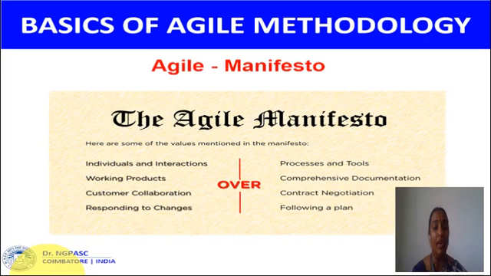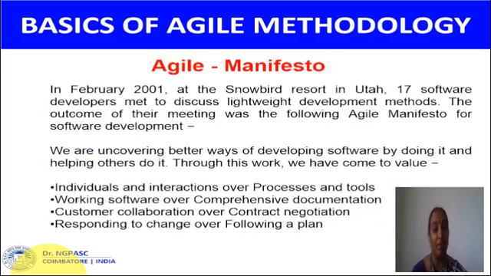Next, we will move to the Agile Manifesto. In February 2001, at the Snowbird Resort in Utah, 17 software developers met to discuss lightweight development methods. The outcome of their meeting was the following Agile Manifesto for software development. Through this work, we have come to value four things: individuals and interactions over process and tools, working software over comprehensive documentation, customer collaboration over contract negotiation, and responding to change over following a plan.